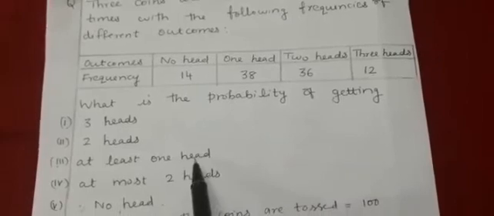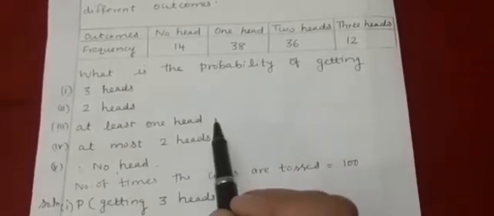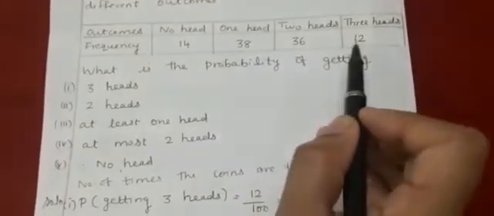Third part, what is the probability of getting at least 1 head? At least 1 head means 1 head and more than 1 head. That means you have to add these 3 frequencies. So, probability of getting at least 1 head is equal to 38 plus 36 plus 12 divided by 100, equal to 86 divided by 100, equal to 0.86.